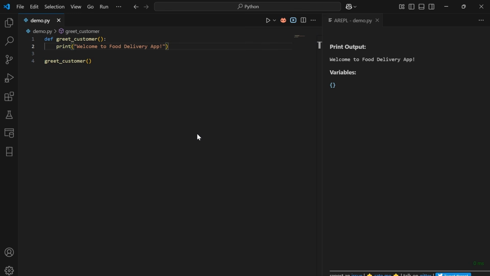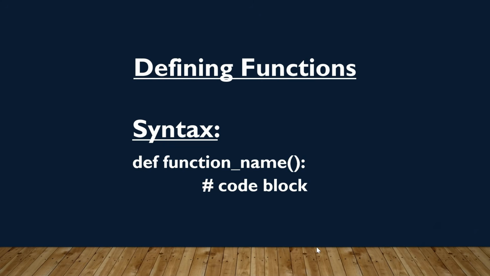Consider you want to greet customers when they open your food delivery application. This is the sample function for that. When we execute this function, it will return welcome to food delivery app. Def tells Python you are defining a function. greet_customer is the name of the function. Round brackets indicate there are no inputs. Inside the function, it just prints a message, welcome to food delivery app. On execution of this function, it prints this response.